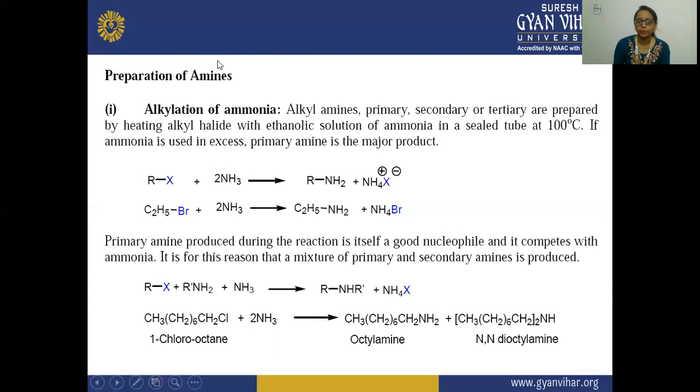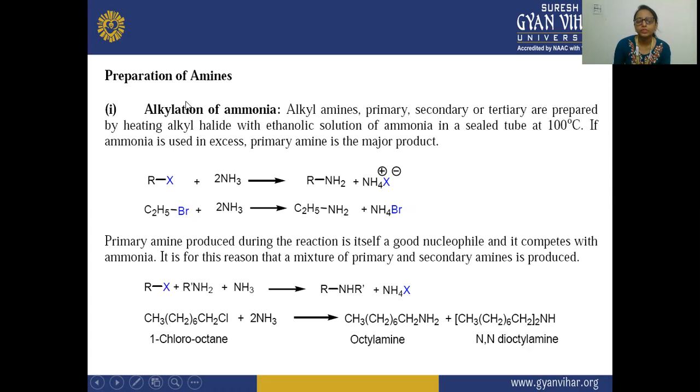Next, preparation of amines. In our last lecture, we have already studied what aromatic amines are, the types of amines, primary, secondary and tertiary, and what their basicity is, and the effect of a substituent on the basicity of the amine.